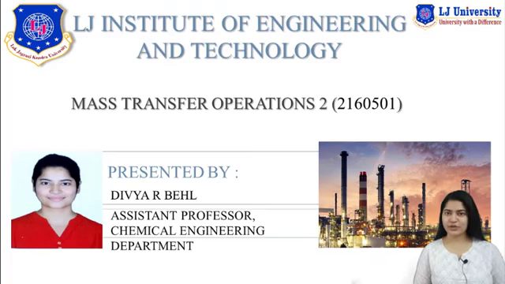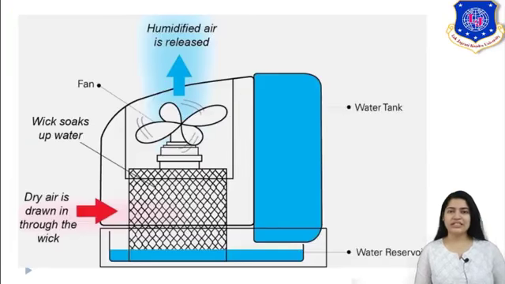The subject that we are going to continue is Mass Transfer Operation 2. So, in this lecture we will start with a new topic, a new chapter, that is humidification. So, in just, what is humidification? You can see the example over here. You are blowing dry air over a water reservoir using a fan, and the released air is humidified. It means the water vapors have now transferred into your dry air.